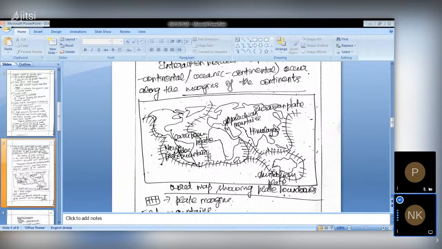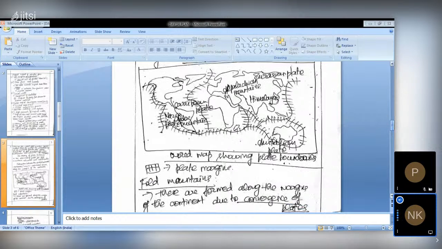So we are showing here that due to the convergent, divergent or transform plate boundaries, these fold mountains have been formed. Especially, the fold mountains will be formed due to the convergent plate boundaries, either continental or continental-ocean plates, while they are converging with each other. The zone of subduction will be formed. So the first part of the question has been answered here.